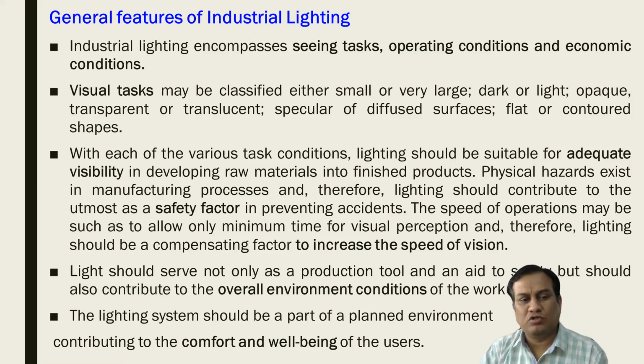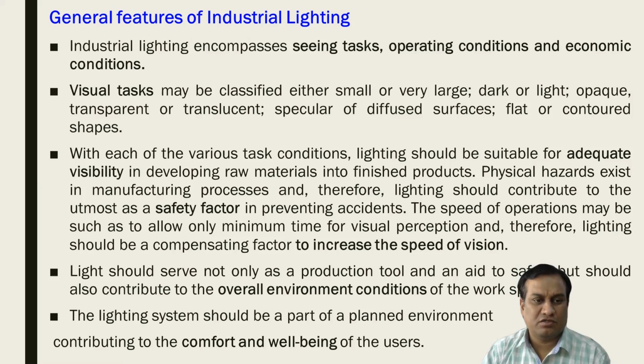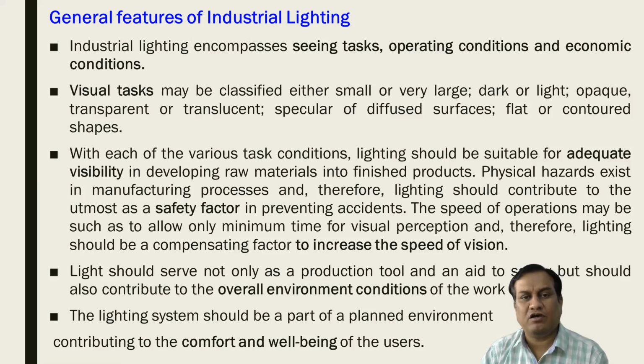It also improves the overall environmental conditions. As discussed previously, if sufficient or optimum light is present, we feel comfortable in the working environment, and indirectly productivity and efficiency also increase. The physiological activities in our bodies also work in a positive way. That is the environmental condition.